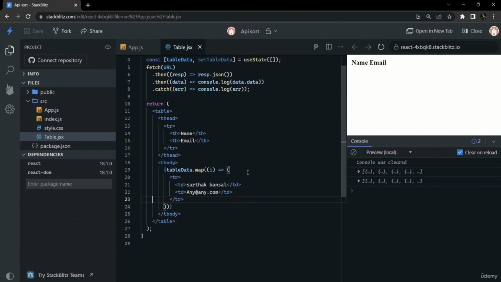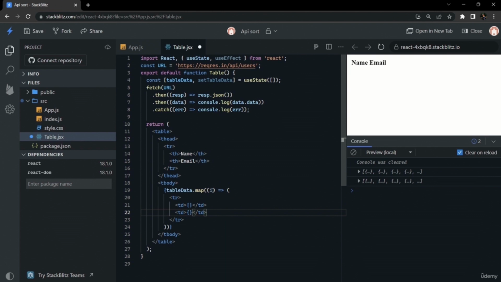So we have placed our row and td inside of this map function, and item is each element of the array, that is a single object inside of an array. In the first td we will use curly braces to display first name and last name, and in the second we will display the email.